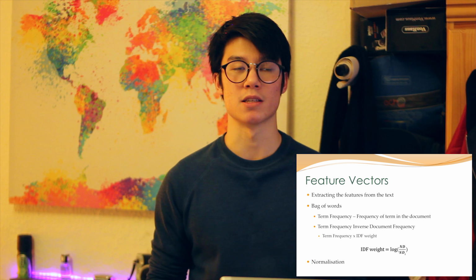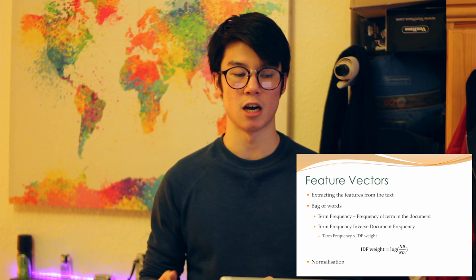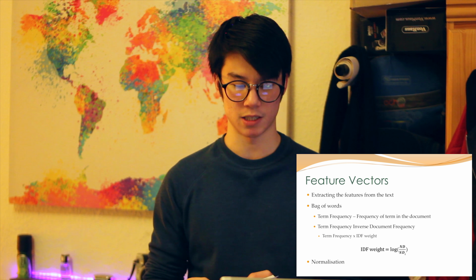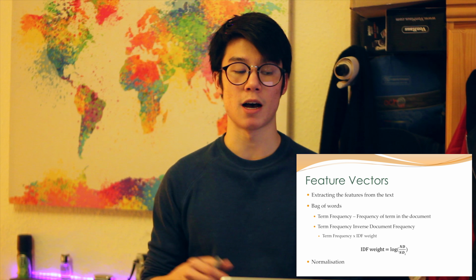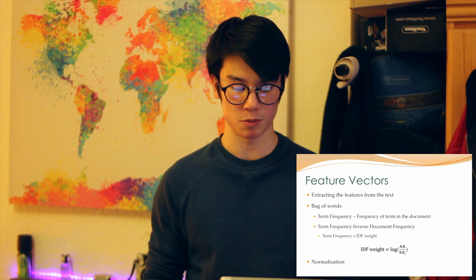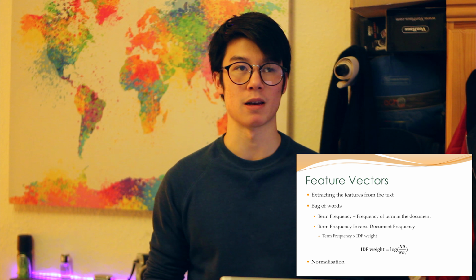I used two different methods for this: term frequency, which just counts the number of times that term appears in the document, and term frequency inverse document frequency, which multiplies this term frequency by an IDF weight, which aims to de-emphasize words which appear a lot in many documents. Vectors were also normalized to remove the effect of document length on the vectors.